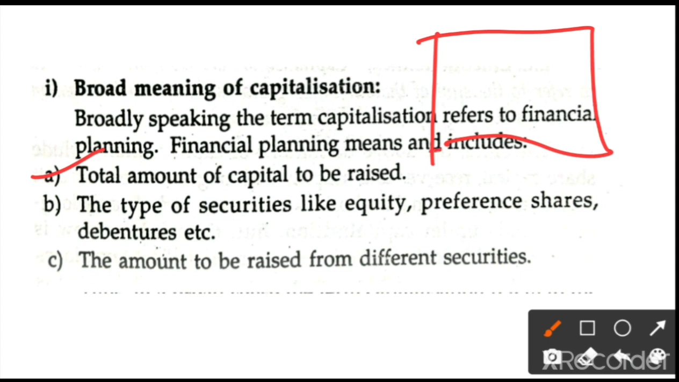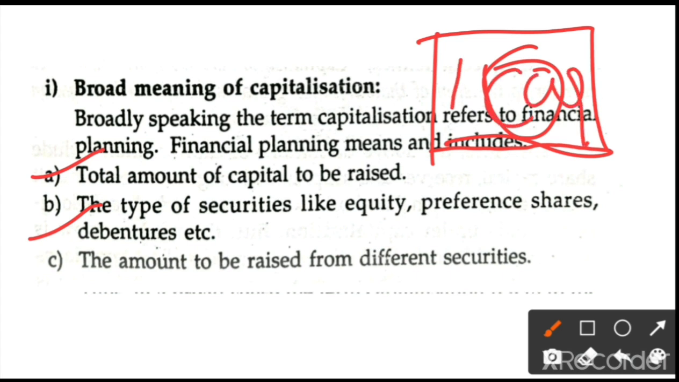Whenever we are introducing the Tata Nano car, this is one plan. For that plan, how much capital has to be raised? Second is the type of securities. I need, for example, 1 crore rupees. This is the total amount. First is how much fund is to be raised. This is clear, 1 crore rupees.